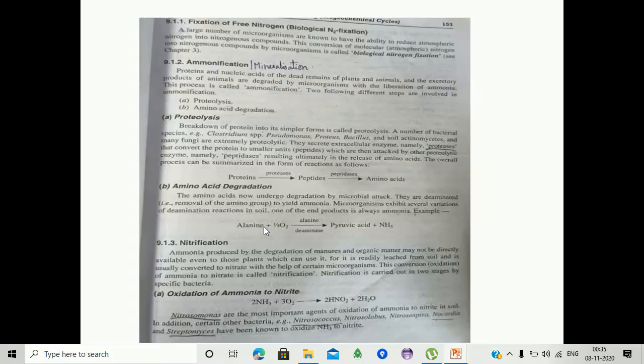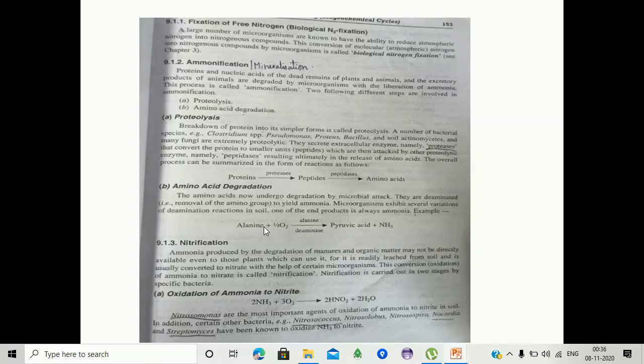Nitrification is carried out in two stages by specific bacteria. The first is oxidation of ammonia to nitrite. Here, ammonia in the presence of oxygen is converted into nitrite plus water.